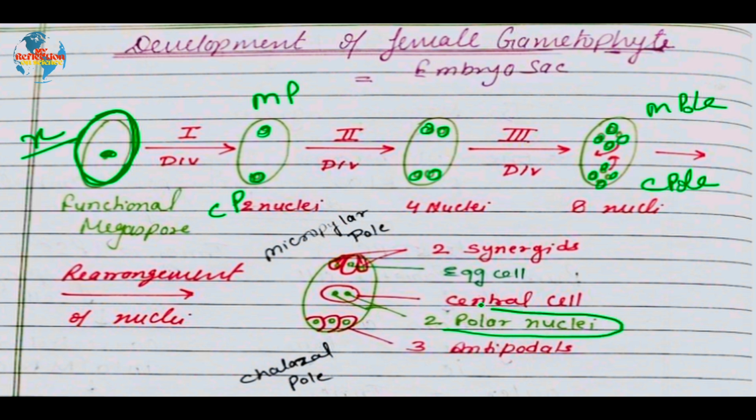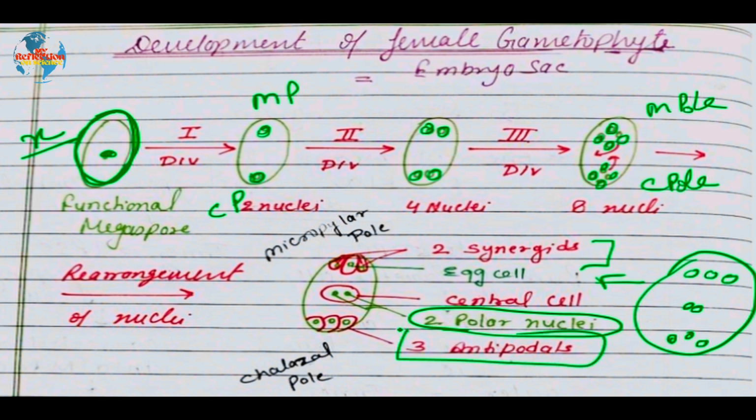You can see the two nuclei which come in the center are ultimately becoming the polar nuclei. Whereas the three nuclei which remain at each pole, initially you get this kind of structure, and then the wall formation takes place. These are three nuclei at the micropylar pole, two nuclei in the center, and three nuclei at the chalazal pole. So ultimately, after wall formation, what will you get? You will get this structure where there will be three cells at the micropylar pole, collectively called the egg apparatus, and three cells toward the chalazal pole, which are called antipodals.